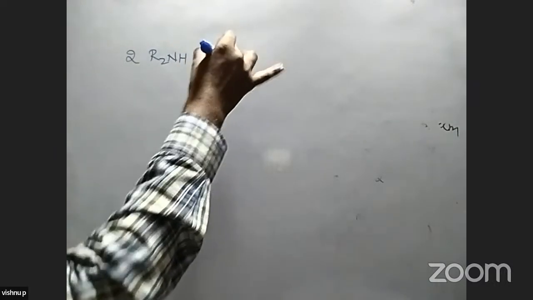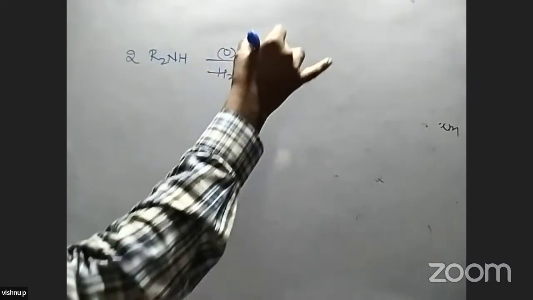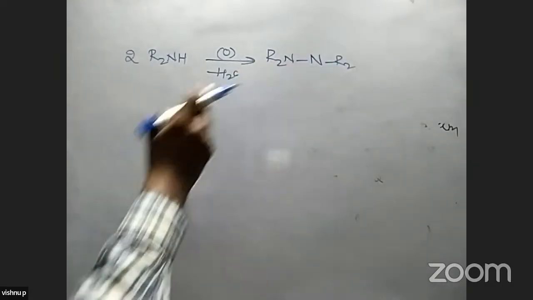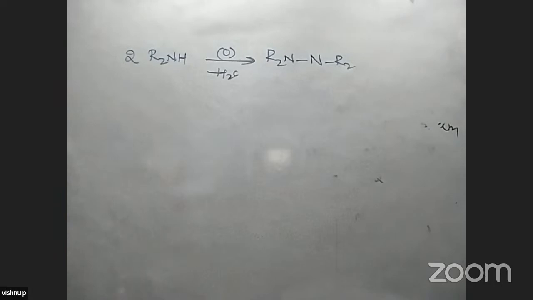If you take secondary amines, we take two molecules of R2NH. It is a secondary amine. When it is involved in oxidation, simply H2O is separated, and the compound is R2N-NR2. This type of compound is formed in this reaction. This is a hydrazine; tetra-alkyl hydrazine is formed.